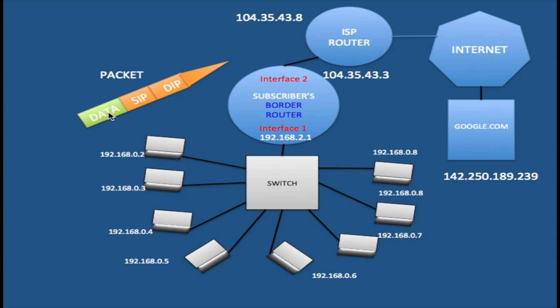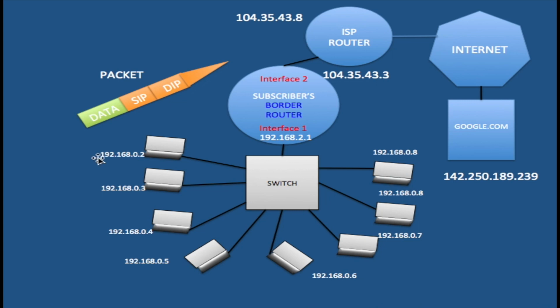You have the data that is being sent to google.com right here, and we have the source IP address, which is the IP address for the computer right in here. The destination IP is a Google IP address right here. Now once that is done, this packet would be sent to the border router, and we have NAT in the border router. What NAT would do is look at the source IP address, which is this IP.